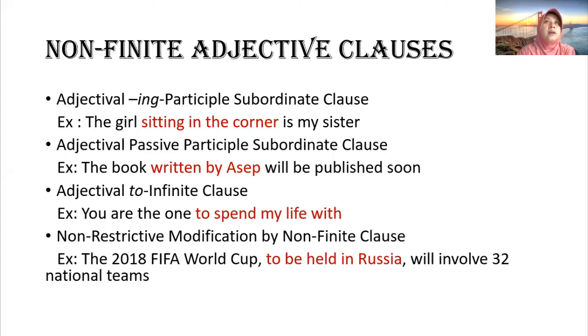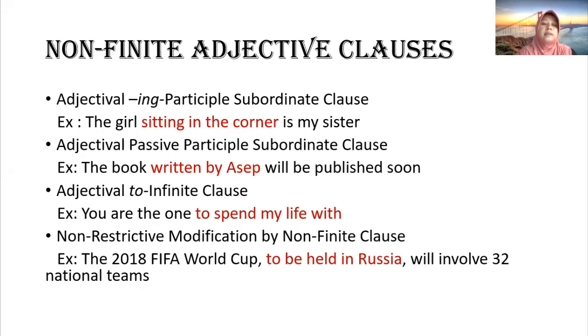So there is no conjunction or relative pronoun used in this sentence. After the subject or the noun that is going to be modified, the sentence directly uses adjectival in participle, the girl sitting.